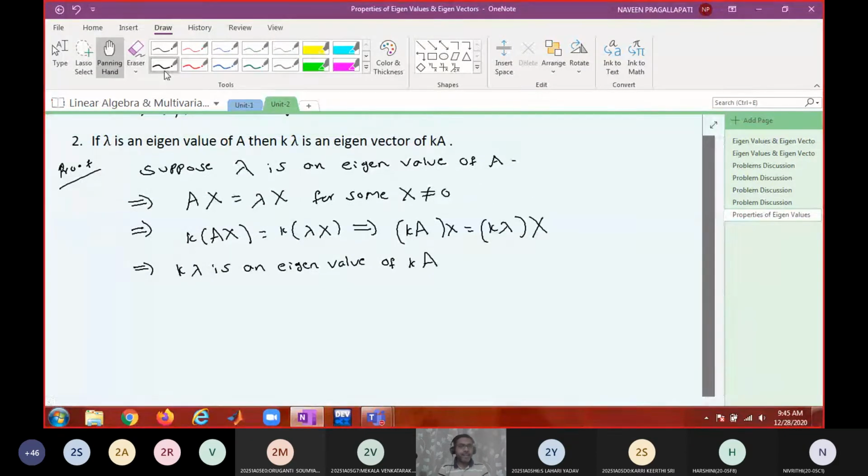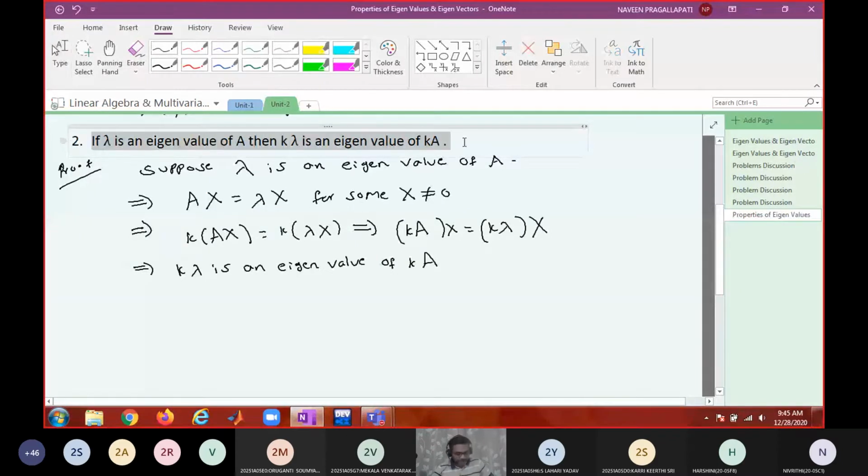Next, in a similar way, write down the third statement. Excuse me, sir. Tell me. I think in the statement it's eigenvalue, you wrote eigenvector. I think there is a mistake, right? I wrote. You should have pointed it out by that time itself. K lambda is basically a scalar. How can it be a vector? So it has to be a value. Thank you. So if lambda is an eigenvalue of A, then K lambda is an eigenvalue of KA. Okay, so this is the correct statement.